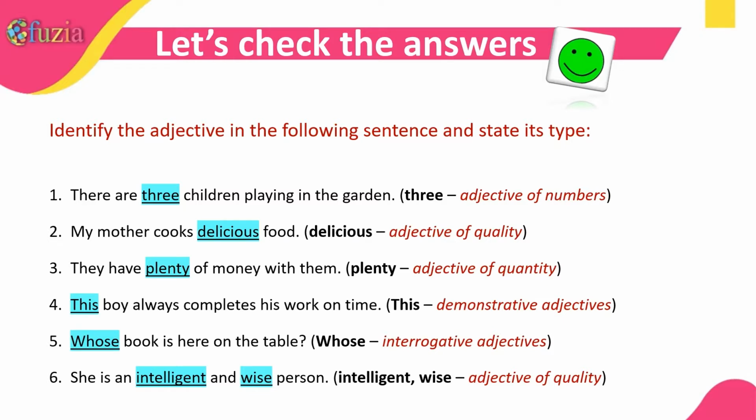This boy always completes his work on time. So this is a demonstrative adjective. Whose book is here on the table? So of course, whose is an interrogative adjective here. She's an intelligent and wise person. So intelligent and wise, both are adjectives of quality.